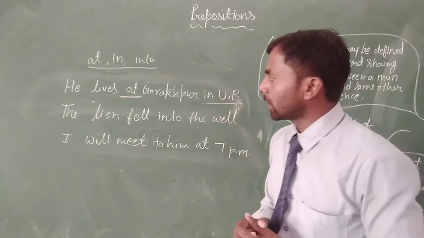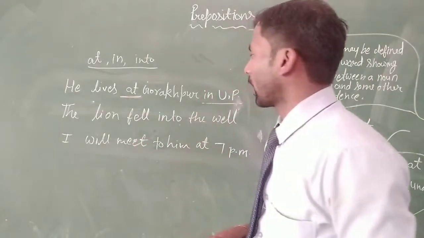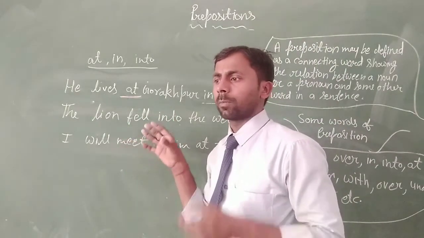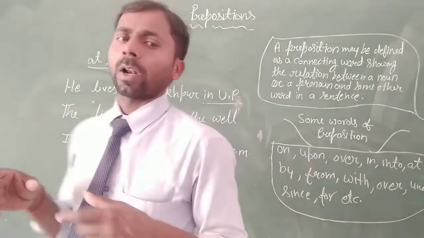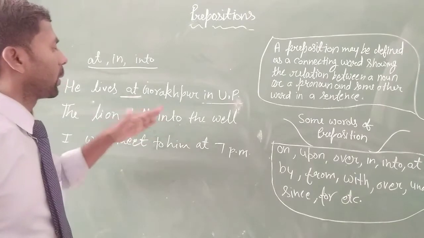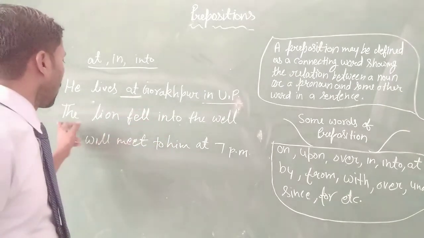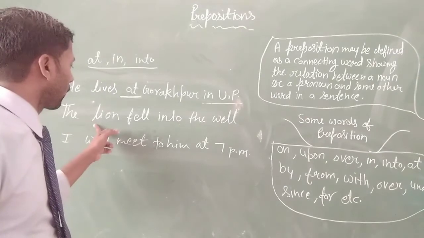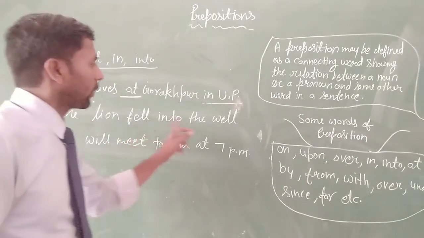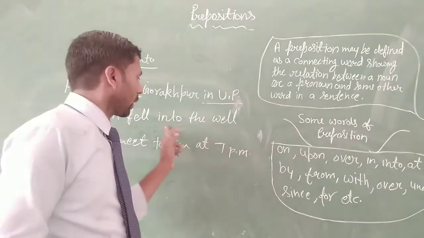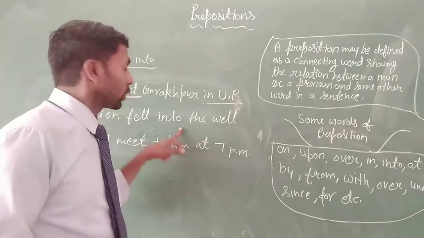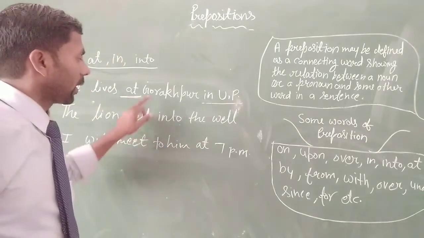Next is, the lion fell into the well. If a noun or pronoun has a motion, and this motion is expressed by a preposition word, we use into. Here is the lion. What is the motion of the lion? He fell, and where did he fall? Into the well. In this condition, he fell means he has a motion, so we use into.